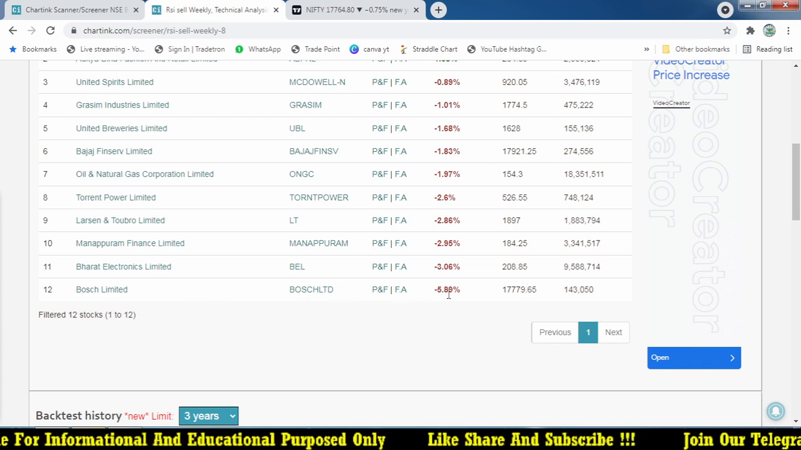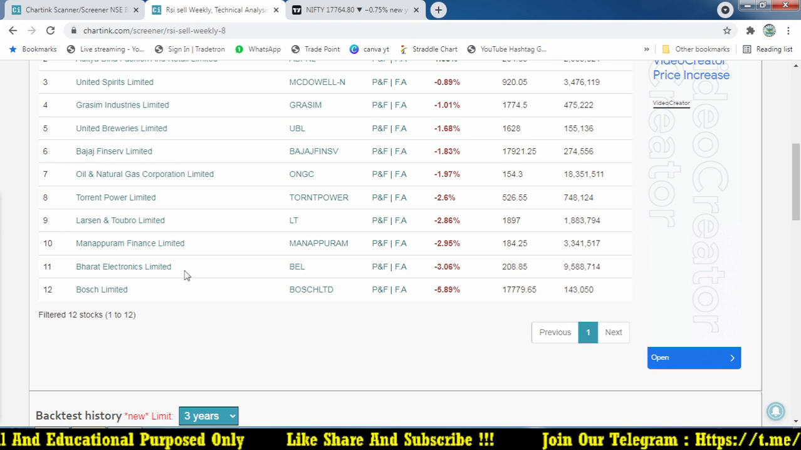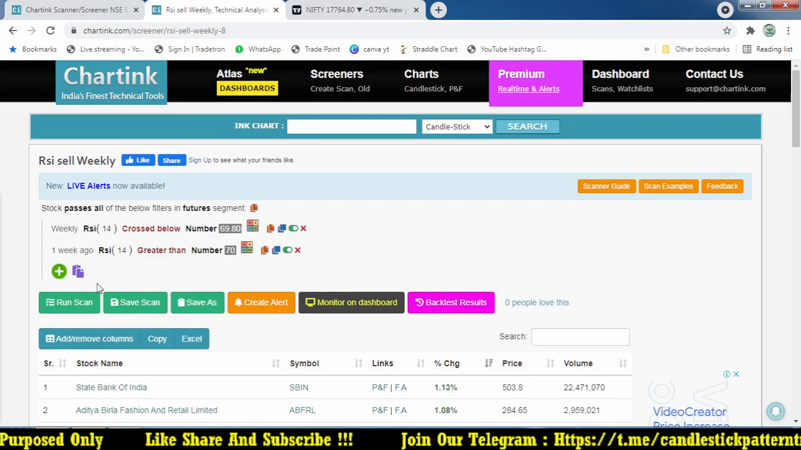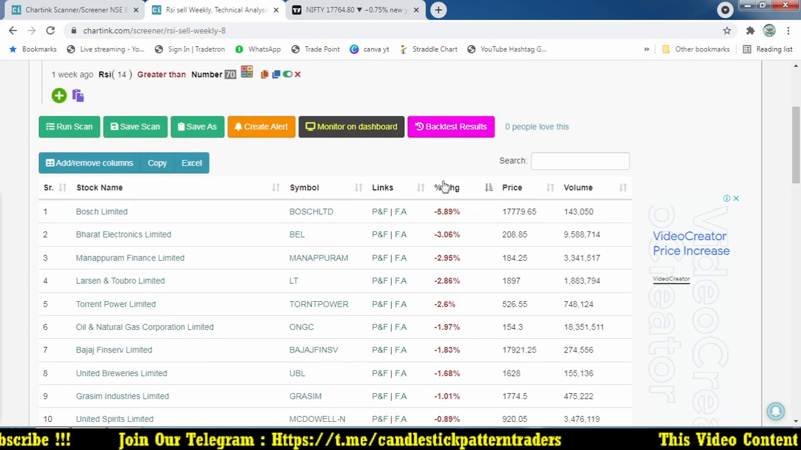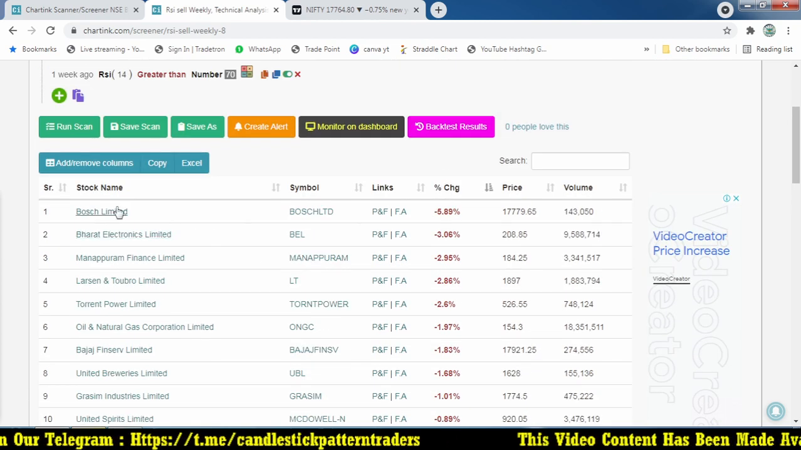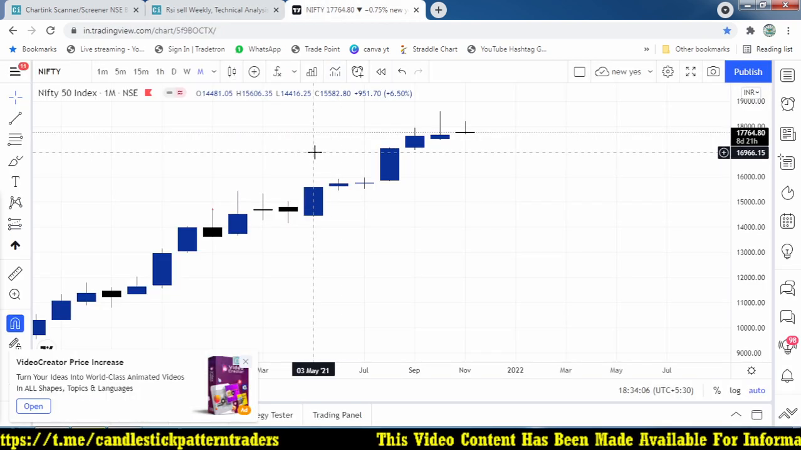Bose, it is not a good volume, so I leave it. In option trading it's not good. And can you see Larsen & Toubro? Here we are focusing on selling opportunities, so we will focus on stocks from bottom to top, or we can start with Bose Limited and BEL. Let's see what happened in BEL.